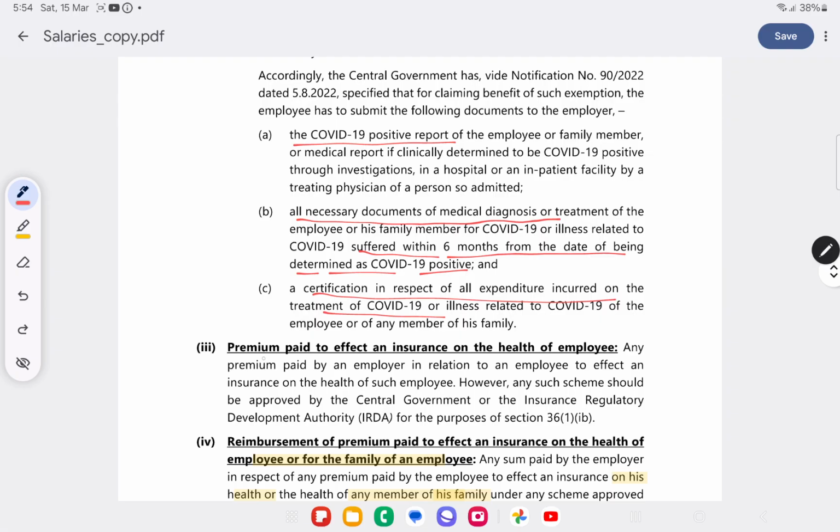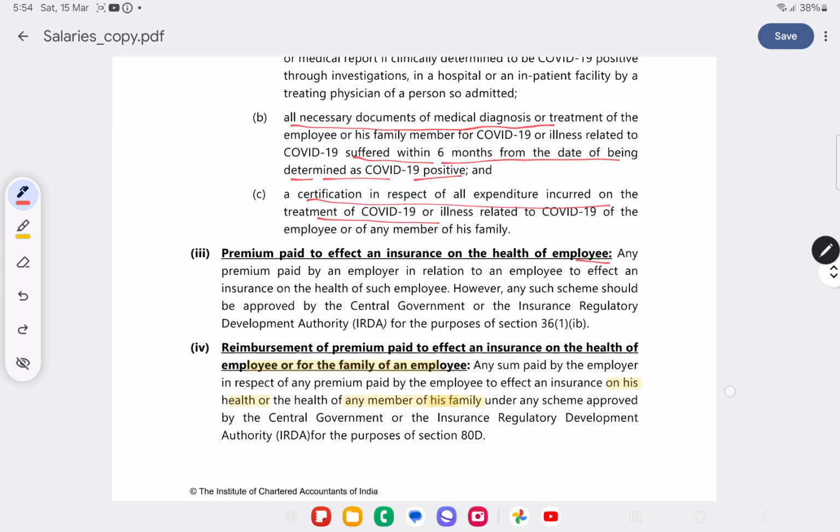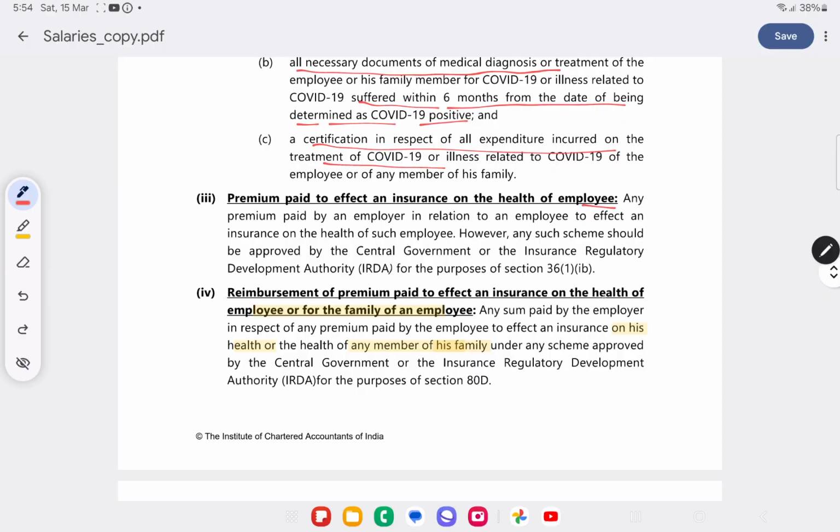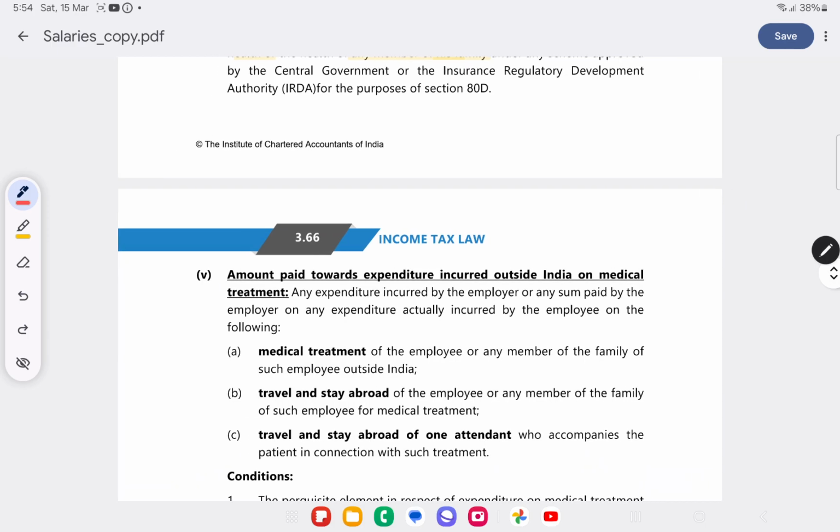Apart from that, any premium paid for the insurance of the health of the employee is also exempt. Reimbursement of premium paid on insurance on the health of the employee or family member of the employee is also exempt.